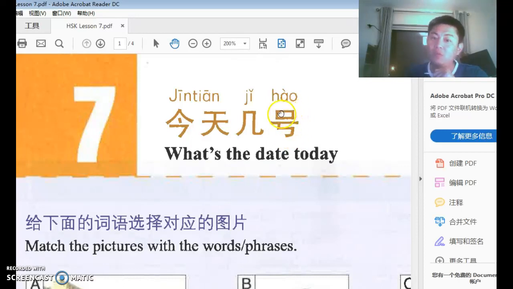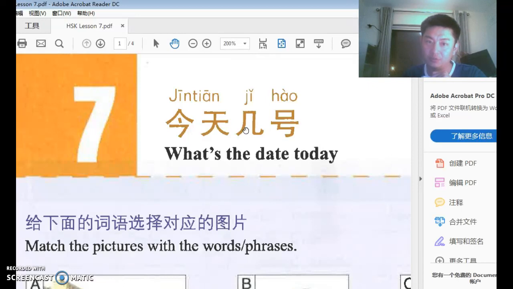Right. So when you place a number before 号, you have a specific date. Like 一号, the first, or the first date, right? Or 二号, the second. And the most important grammar point of this lesson is this 几, and why is 几 placed in here to mean what is the date today? That involves, again, the explanation of where the WH word is placed in Chinese.